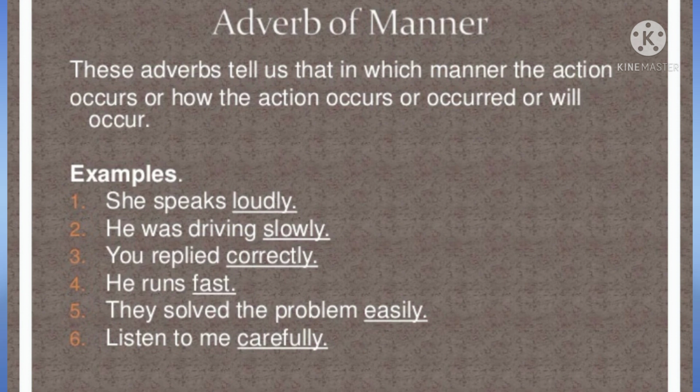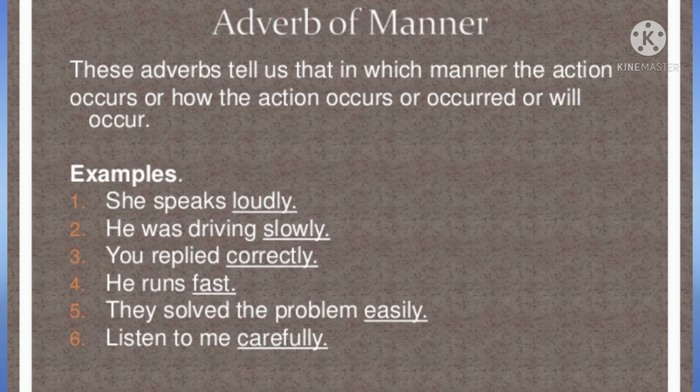Again, you replied correctly. You replied how, or how did you reply? For that you will get the answer correctly. Next one is he runs fast. How does he run, or he runs how? For that you will get the answer fast. So here fast is used as an adverb of manner. They solved the problem easily. How did they solve? For that you will get the answer easily.